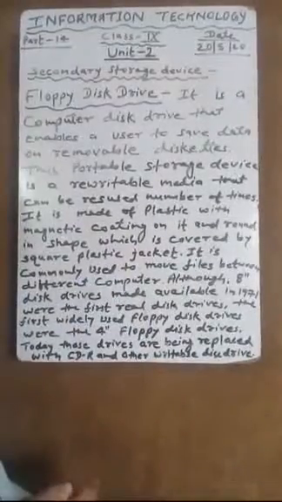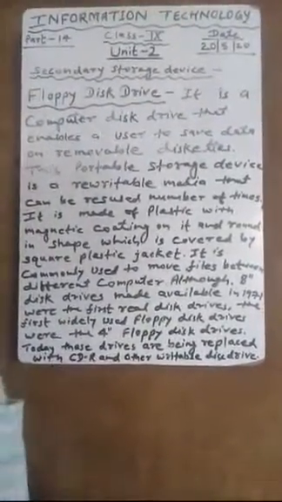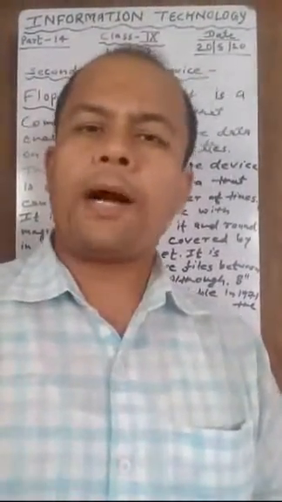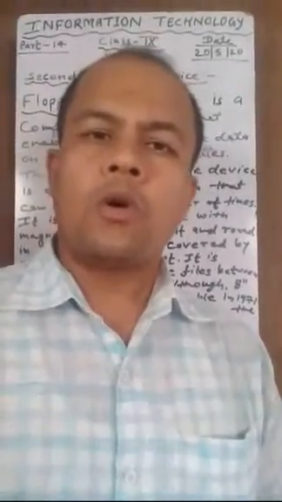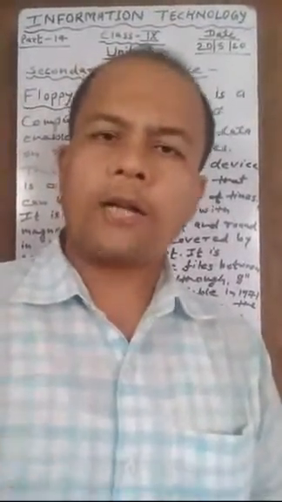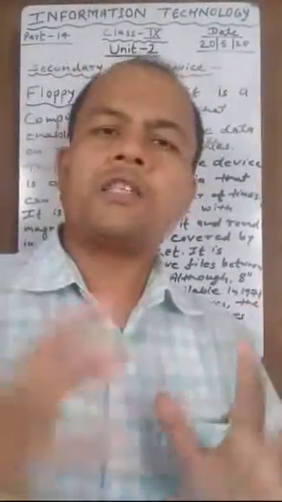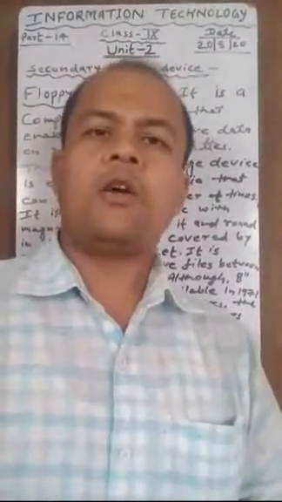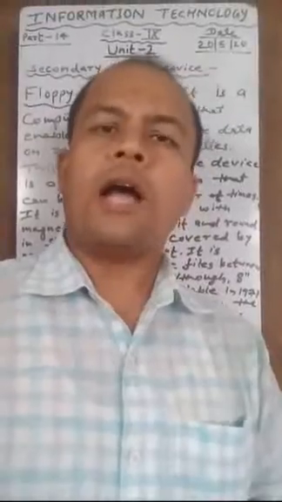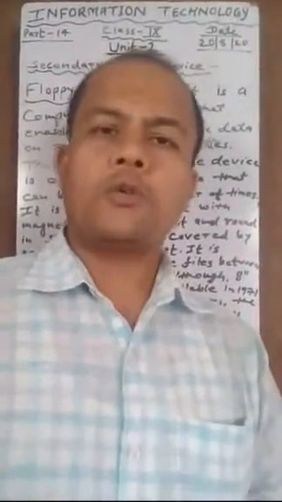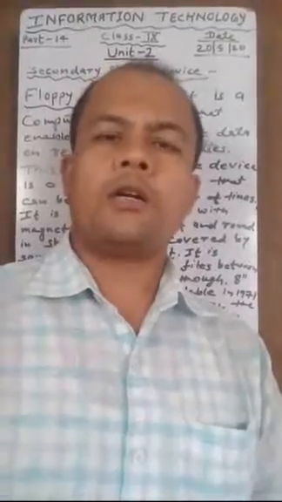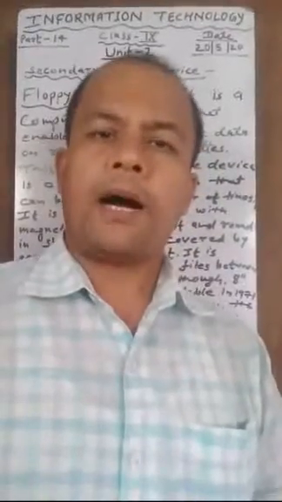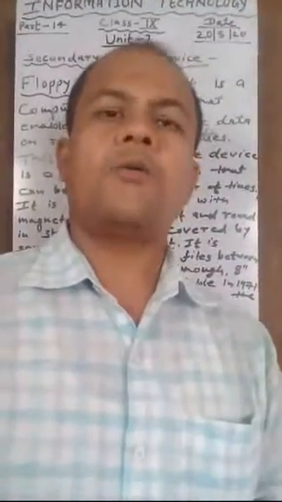This is the floppy disk. A floppy disk is mainly used to transfer files from one computer to another computer. This device is portable. We can carry it from one place to another place, and we can use it on one computer after another to transfer different data, files, etc. This is the floppy disk.